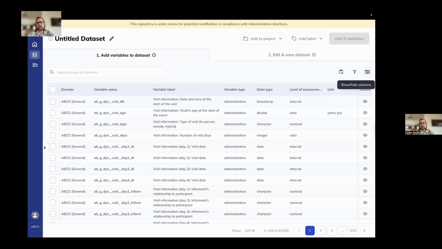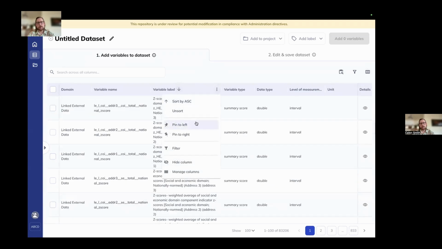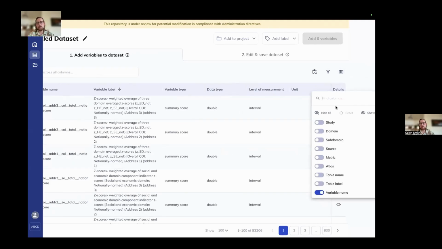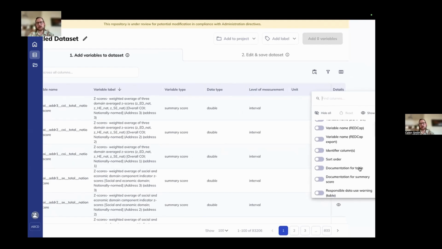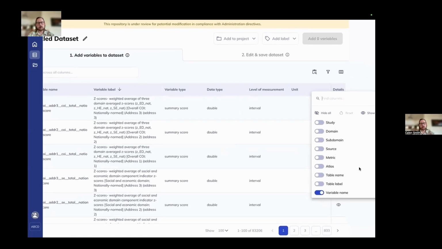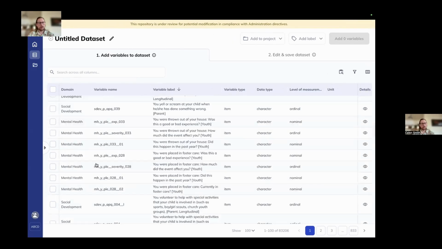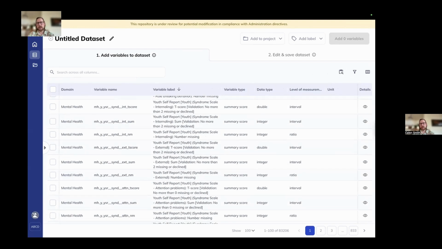The data dictionary table is also highly customizable, so you can ascend and descend the columns by sorting. You can pin them to the left if they're of interest and you want to have them always visible, no matter how many columns you have. Similarly, you can pin to the right. And then from this tab up here, you can show and hide columns, as well as within the individual column settings too. You can see here, these are all of the columns that exist within the ABCD Study Data Dictionary, so quite robust. You can also download all of these as a CSV, which I'll show you in a second, but you can display any of these that are of interest. So if you want to know what domain things fall in, you can go ahead and click that, and it will show you the domain that the variables you are looking at fall in.